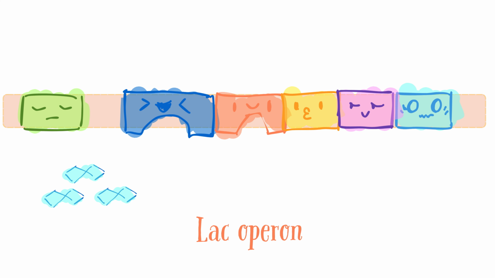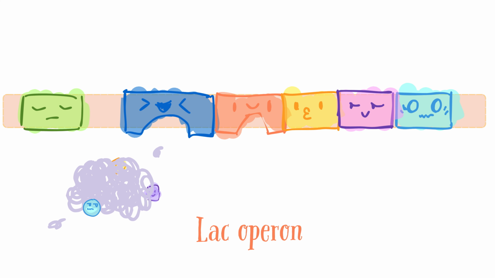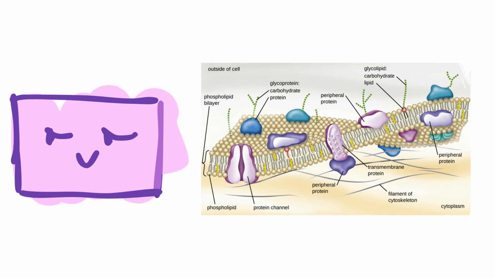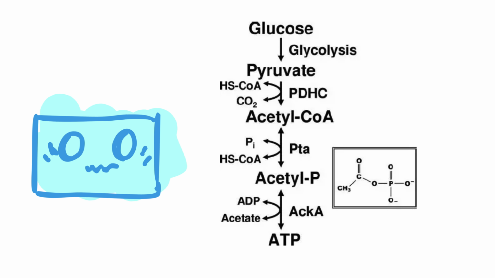A lac operon is an example. It's responsible for the metabolization of lactose in E. coli. It consists of three structural genes: LacZ, LacY, and LacA. LacZ codes for beta-galactosidase, which cleaves lactose into galactose and glucose. LacY codes for the transmembrane protein responsible for the lactose uptake. LacA codes for transacetylase, which transfers an acetyl group from coenzyme A.